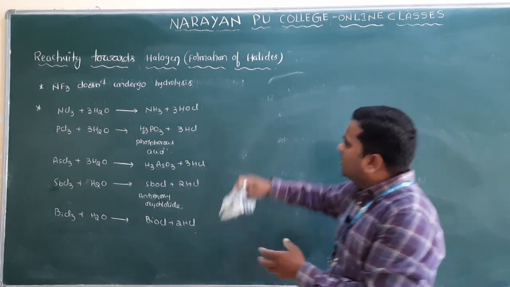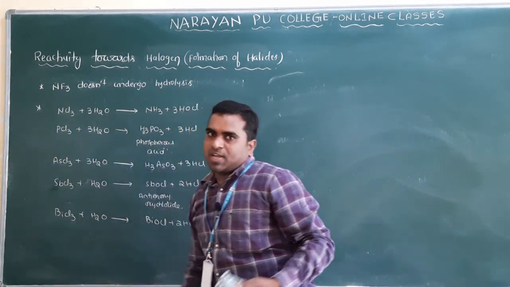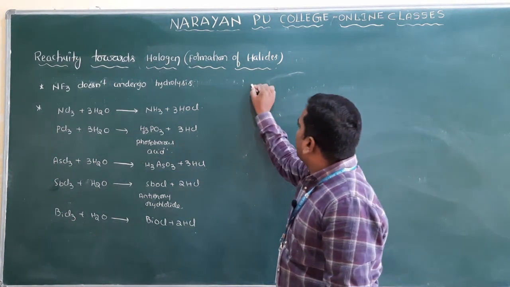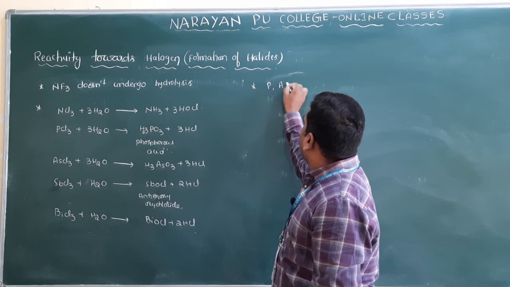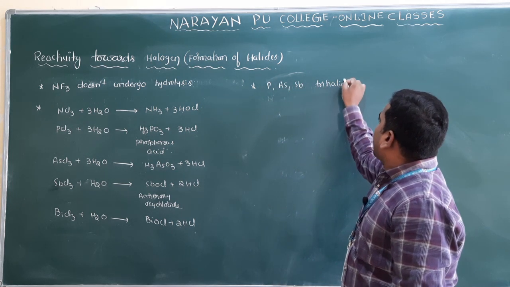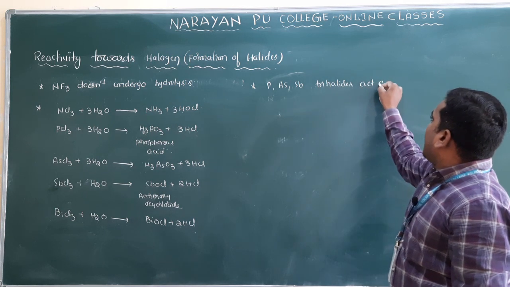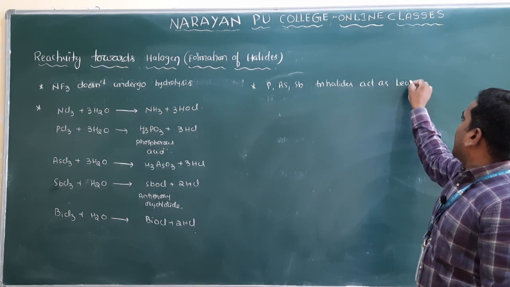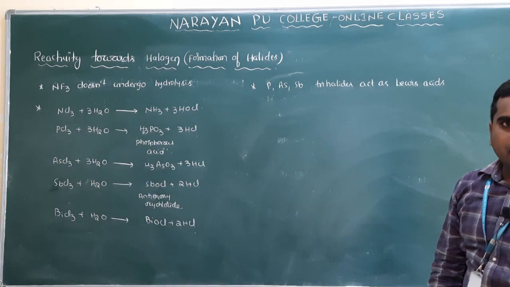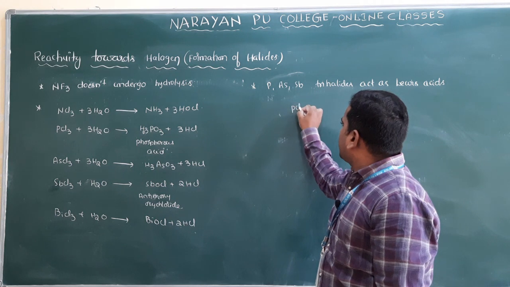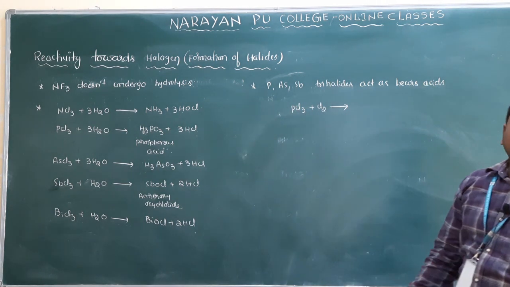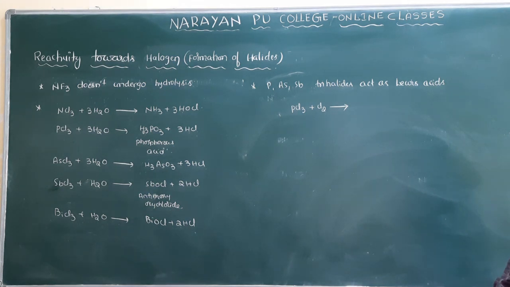But here water will attack on the phosphorus. Phosphorus has the empty d orbital, so it can make a bond. Clear? So next one is phosphorus, arsenic, antimony trihalides. They act as Lewis acids. Act as which one? Lewis acids. Clear? You know why they can act as Lewis acids? Because they have the empty d orbital to accept the pair of electrons.